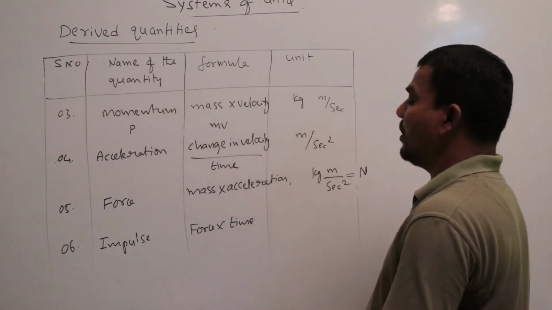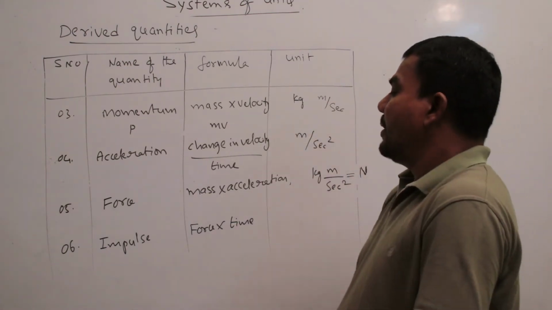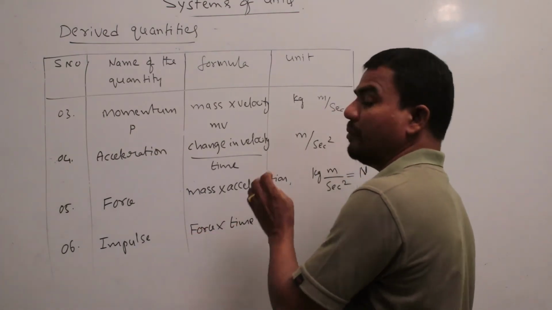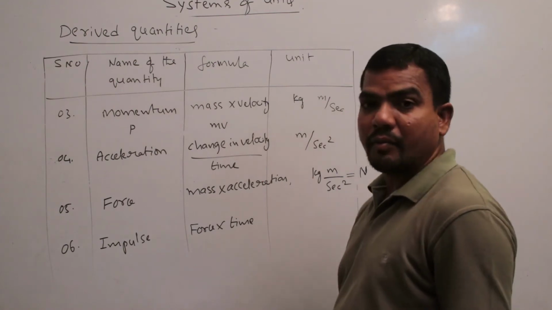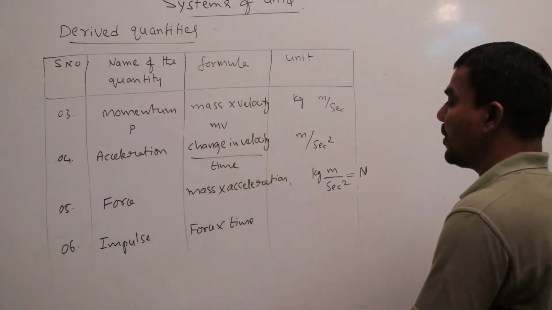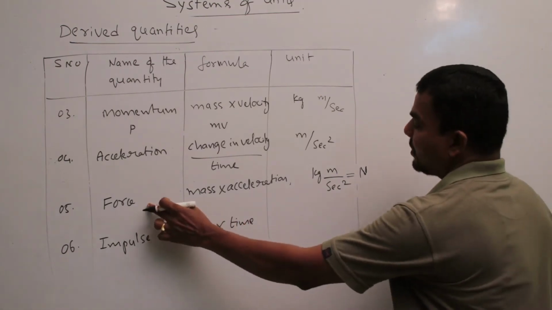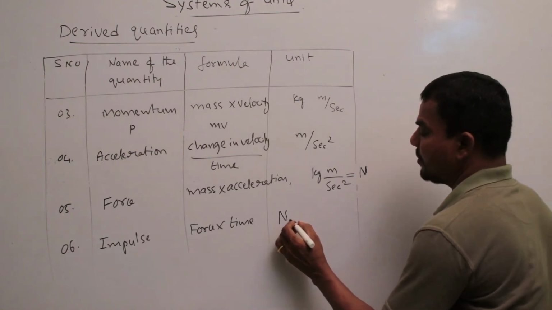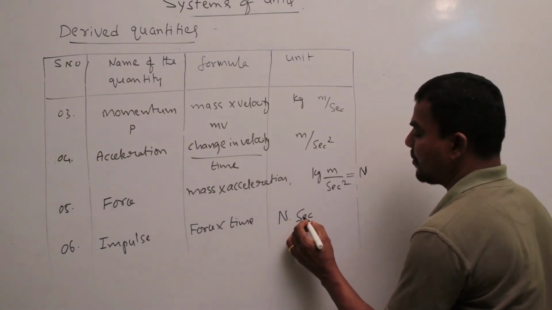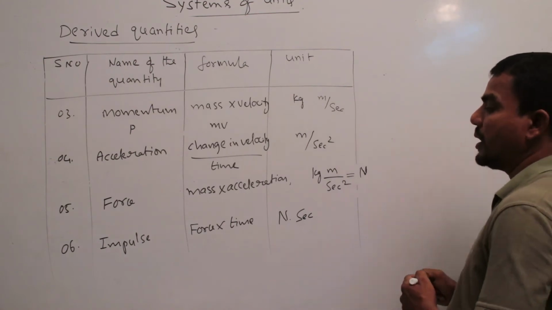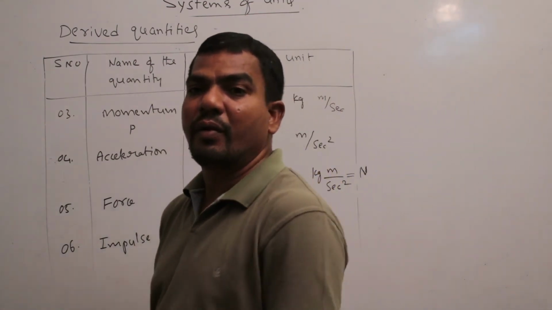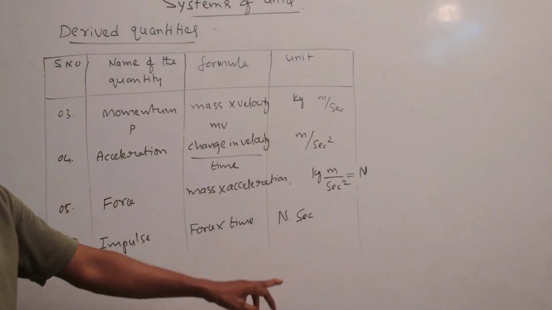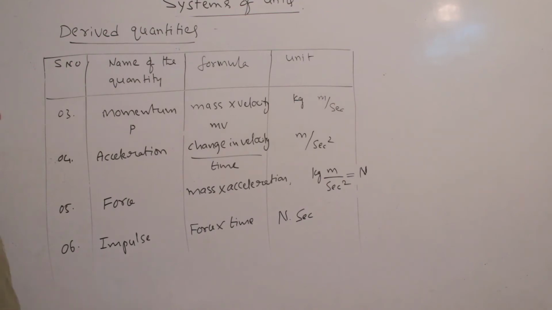Impulse is a derived quantity, derived from force and time. Force in Newton, time in seconds, so Newton second is the derived unit of impulse.